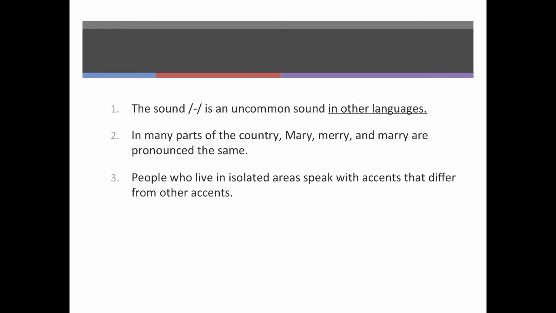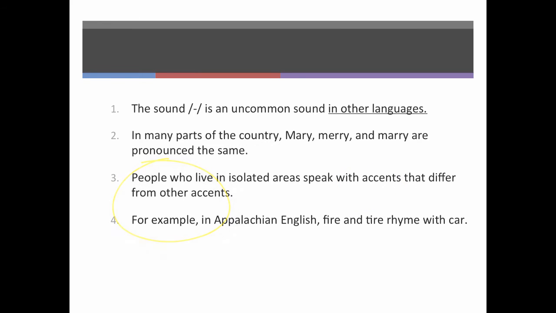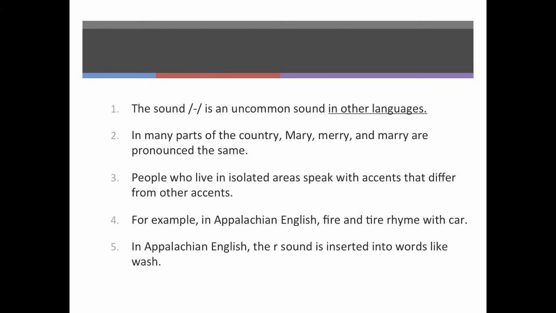In the third sentence, we have three prepositional phrases, in isolated areas, with accents, and from other accents. In the fourth one, we have the prepositional phrases in Appalachian English and with car. And then in number 5, we have in Appalachian English, into words, and like wash.